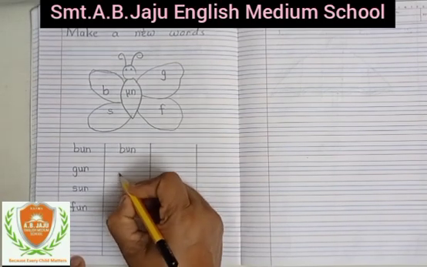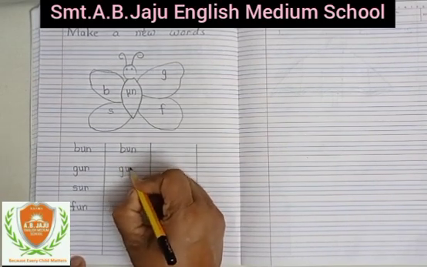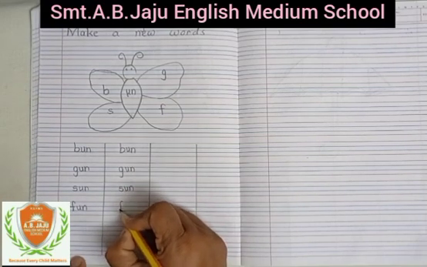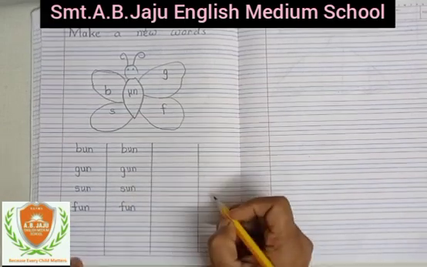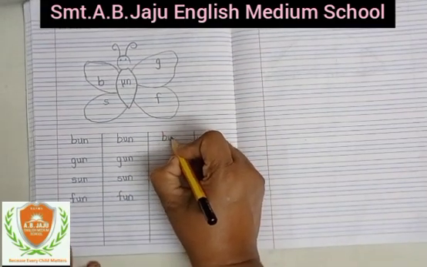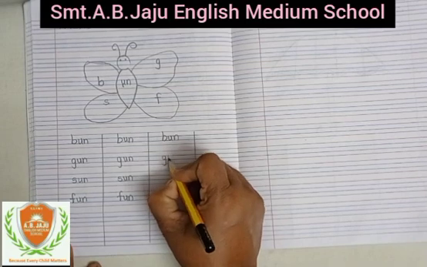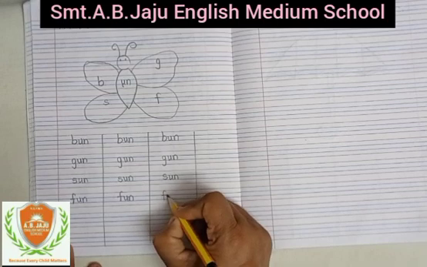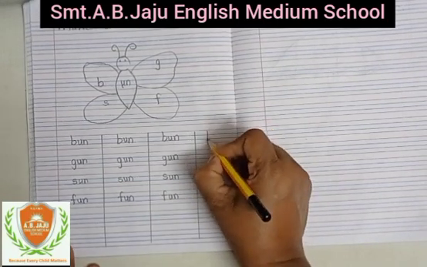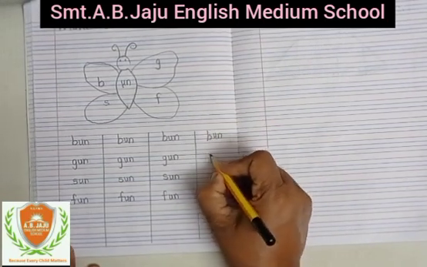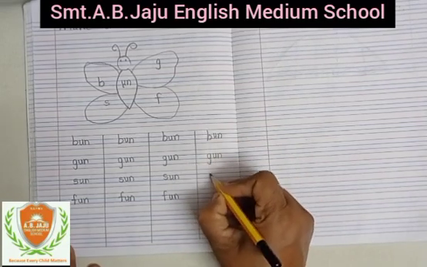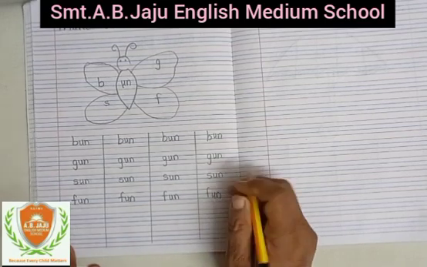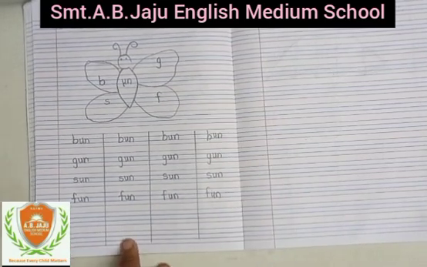Bun, gun, S-U-N, sun. F-U-N, fun. B-U-N, bun. G-U-N, gun. S-U-N, sun. F-U-N, fun. B-U-N, bun. G-U-N, gun. S-U-N, sun. And F-U-N, fun. You have to do like this, okay?